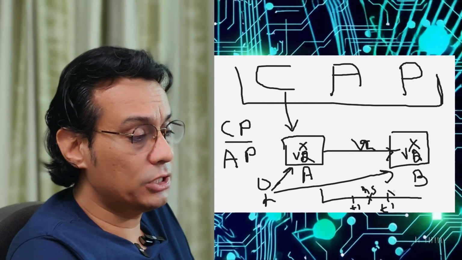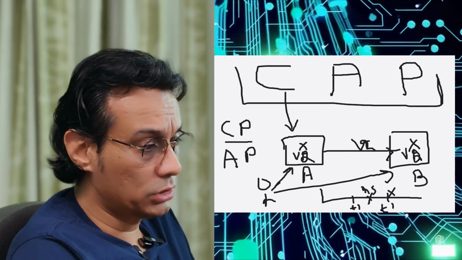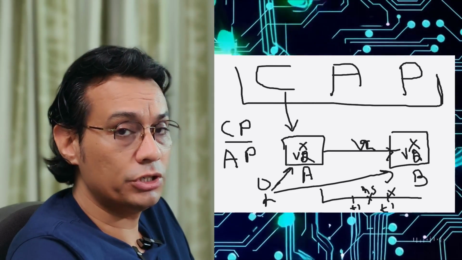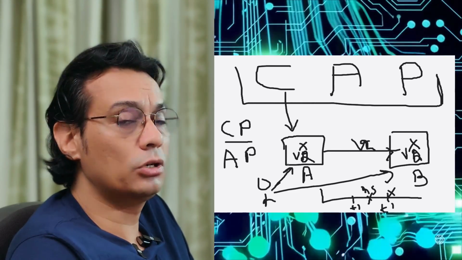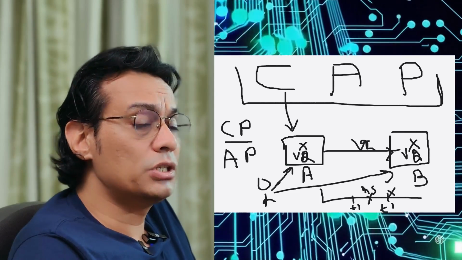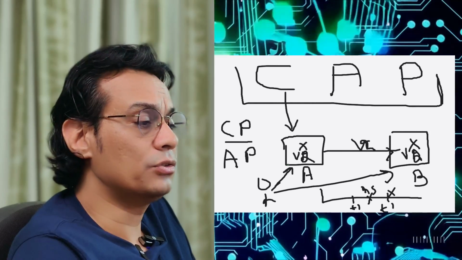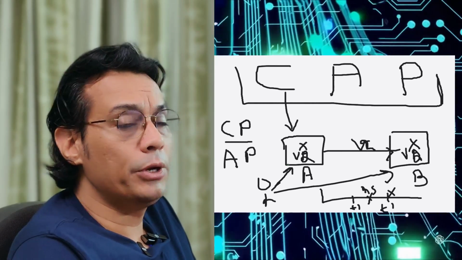Only after that point will both nodes A and B return version 2 of the data. Now this is eventual consistency. The system would be consistent eventually, but at any given point of time, the system would be available, though the data may not be consistent.